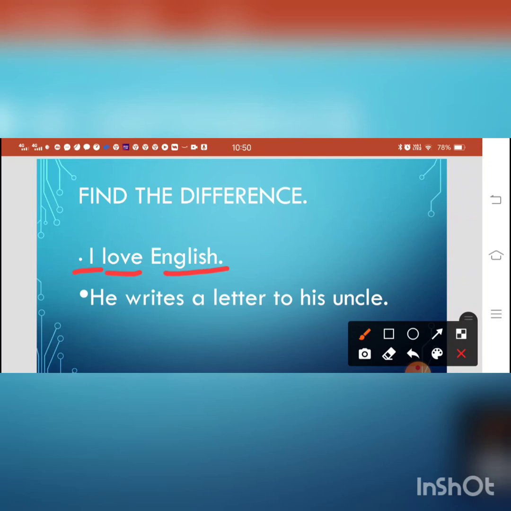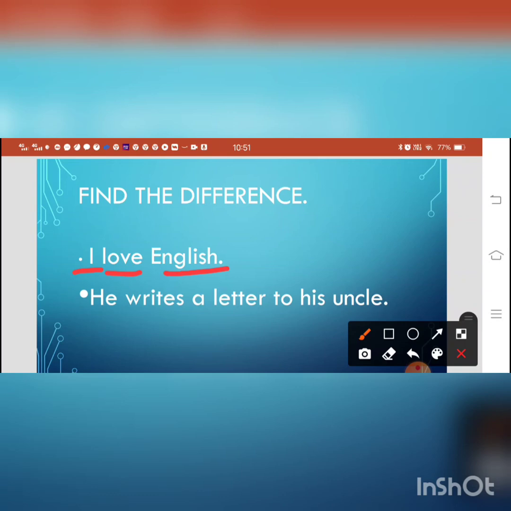So here love is linking, it is connecting two words, one is I and the other is English. So it is working here as a bridge. It is also telling us the state of being. So in the first sentence, the verb expresses the state of the subject, the emotional side, that the subject loves English.